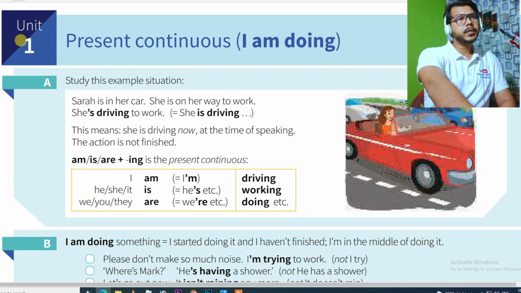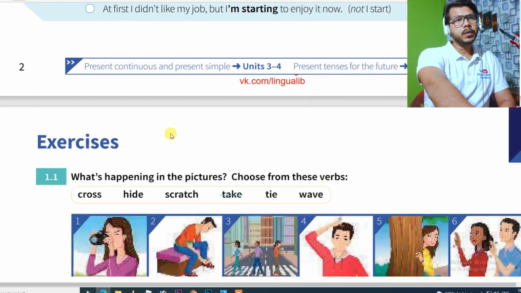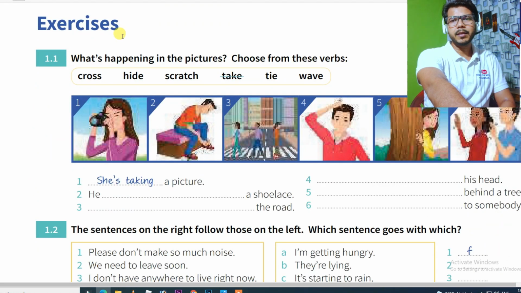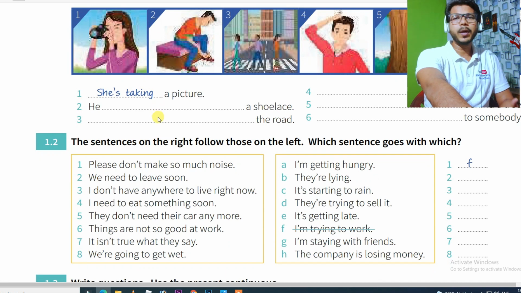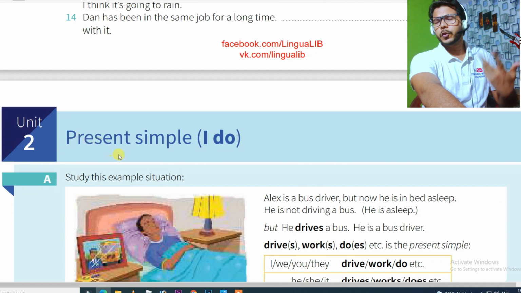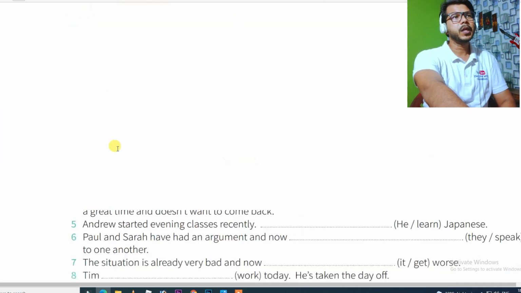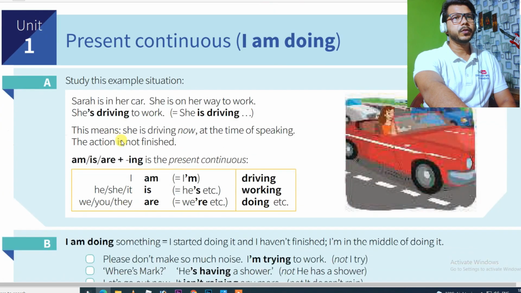So if you complete unit one, after completion of it, you can go for some exercises like practice sets so that you can check yourself whether you have good command or not. So here you can see the practice set. Then you can go for unit 2, like this, unit 3, unit 4. So today, unit 1 only. So let's get started without any further ado.